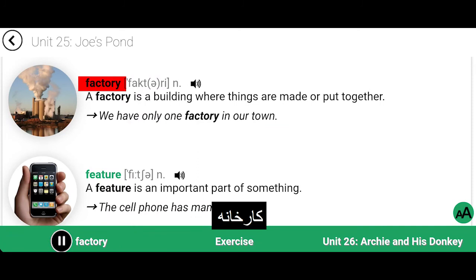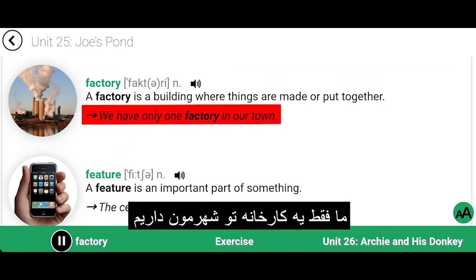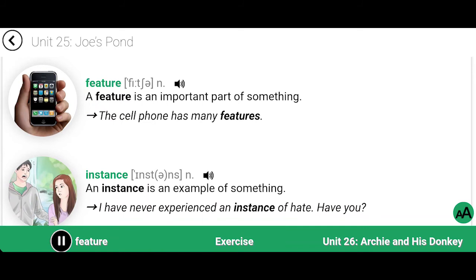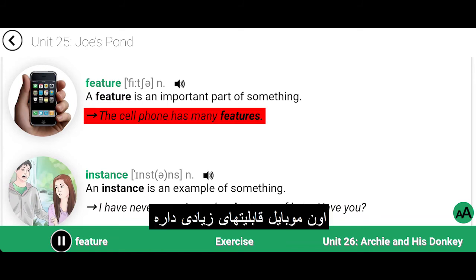Factory. A factory is a building where things are made or put together. We have only one factory in our town. Feature. A feature is an important part of something. The cell phone has many features.